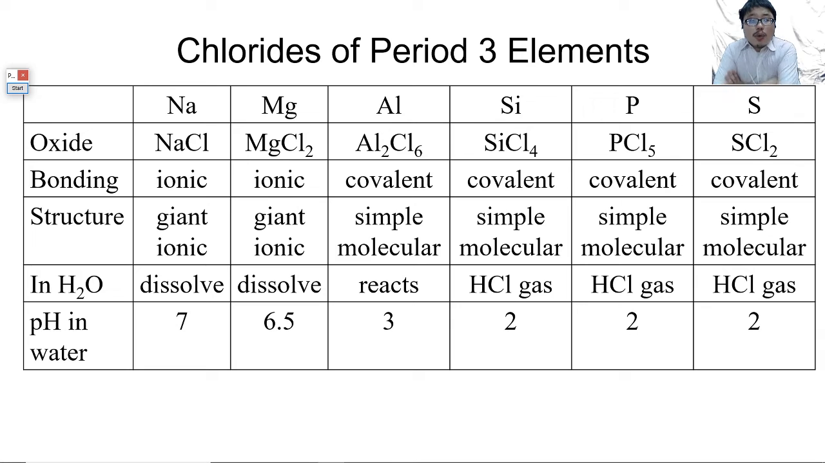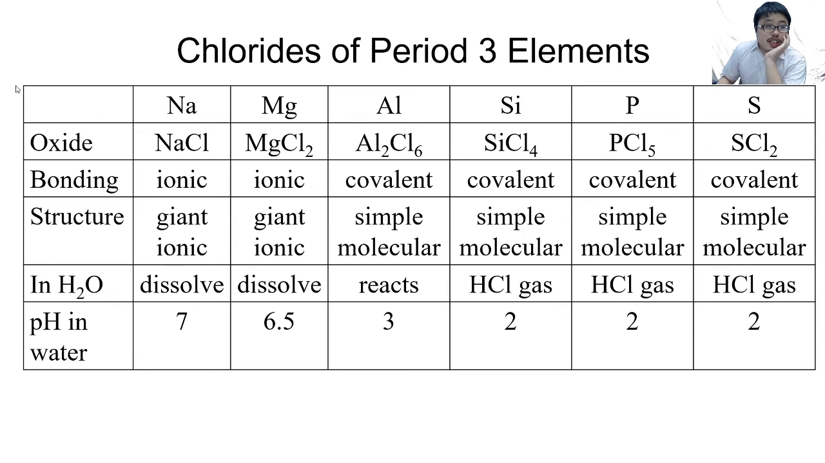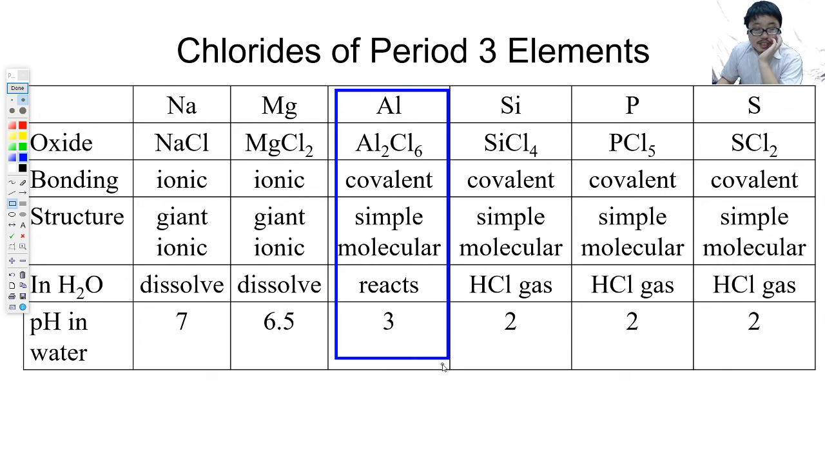Now we are going to look at the chlorides of period 3 elements: sodium chloride, magnesium chloride, aluminium chloride, silicon tetrachloride, phosphorus pentachloride, and SCl2. Actually, SCl2 can be ignored, not really in the syllabus. But the idea for all of them is the same. The only difference between the oxides and the chlorides lies in the middle right here, a very big difference.